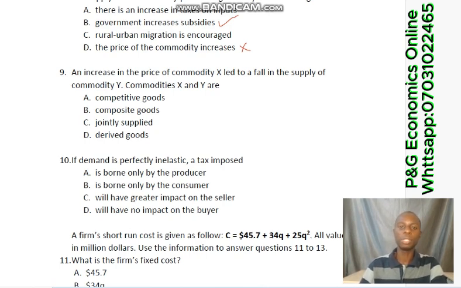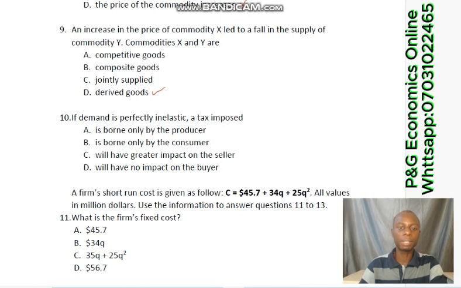What are derived goods? Derived goods are goods whereby because you need one, you must get the other. For example, between a printer and printer ink. Now, printer ink is a derived demand, because we need a printer, that is why printer ink comes into play. So the option is D. Question number 10.